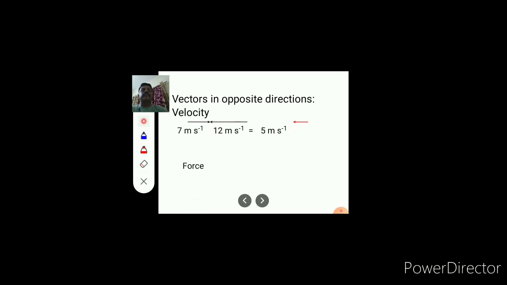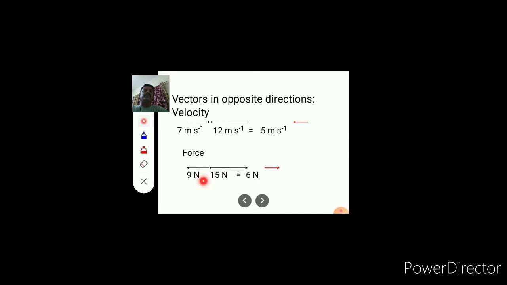Now we take another example, force. Here, if we consider this is the center point, from the center one vector is moving towards the left side, another vector is moving towards the right side. These two vectors are in opposite directions. To get the resultant we should subtract the numbers.